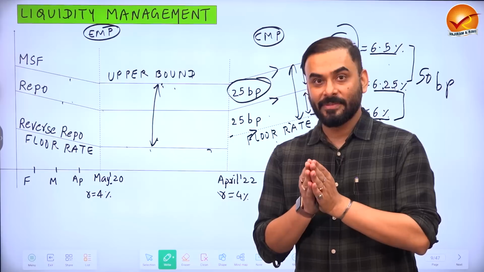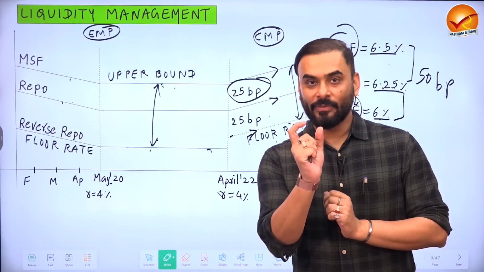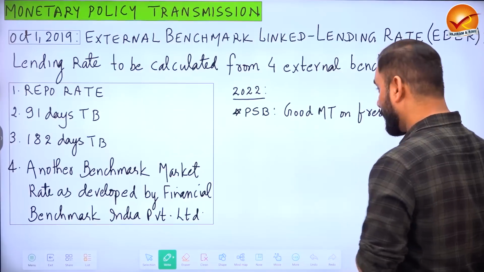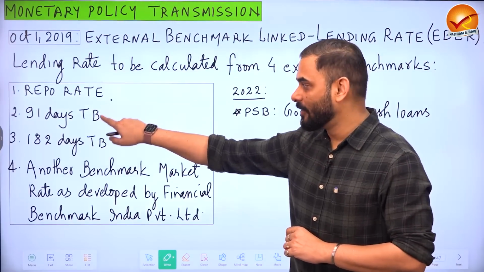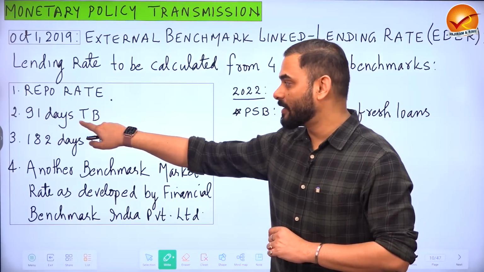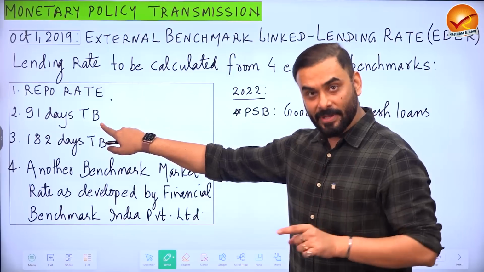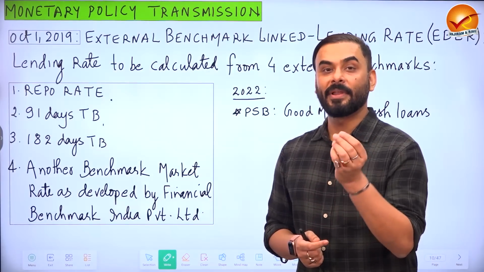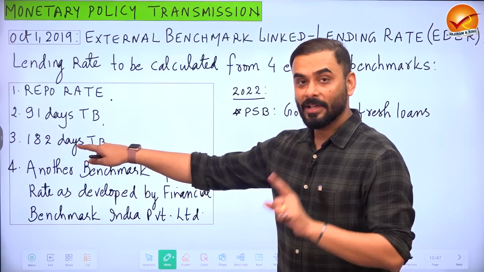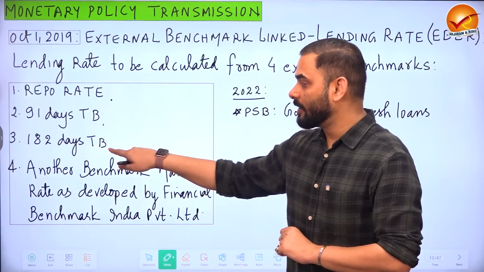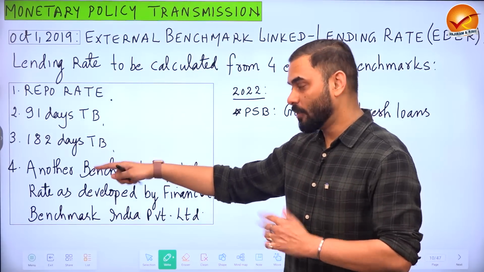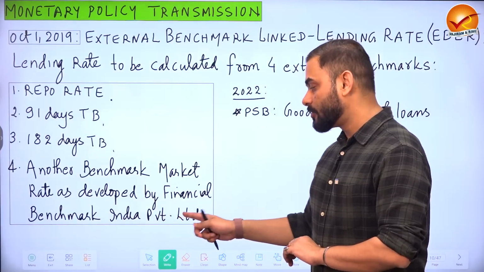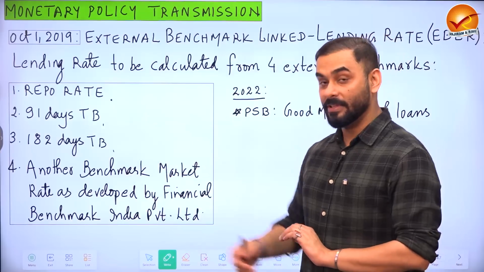So if HDFC Bank is giving home loan, the rate of interest charged by HDFC Bank must be connected to either the repo rate of India or the rate of interest mentioned on 91-day treasury bill. So 91-day treasury bill is like a government bond whose maturity period is 91 days. Or the lending rate should be connected to 182 days treasury bill rates, or it should be connected to any rate which is prescribed by Financial Benchmark India Private Limited. So either of these 4.